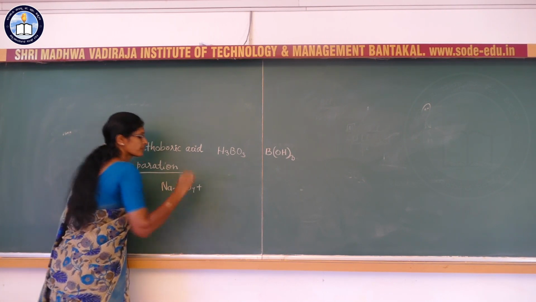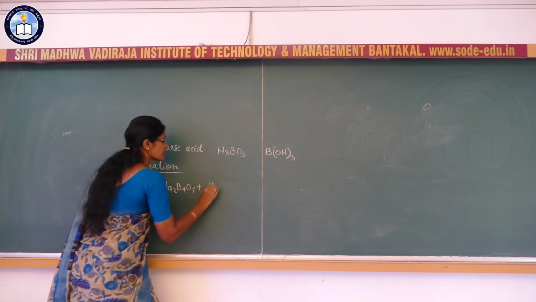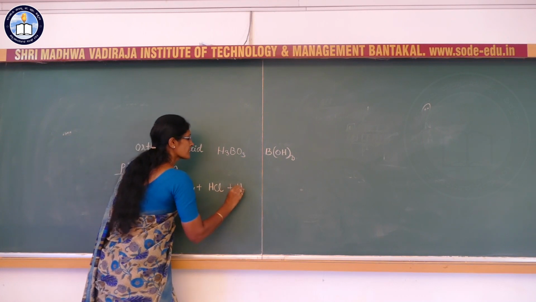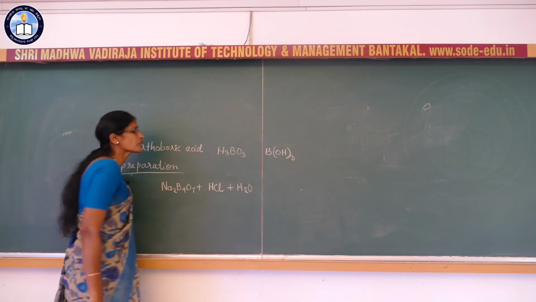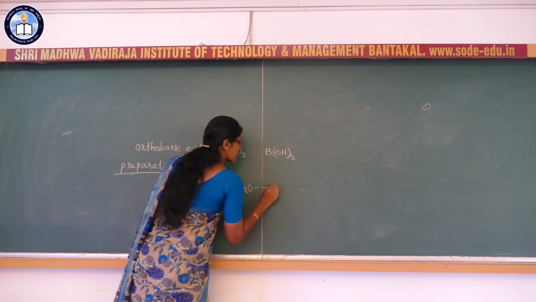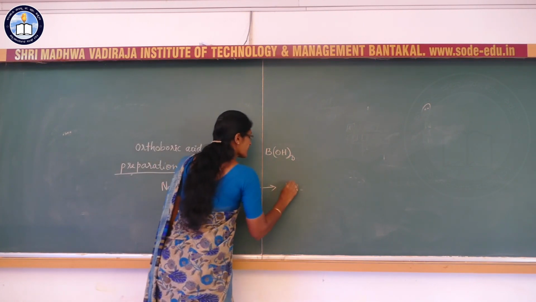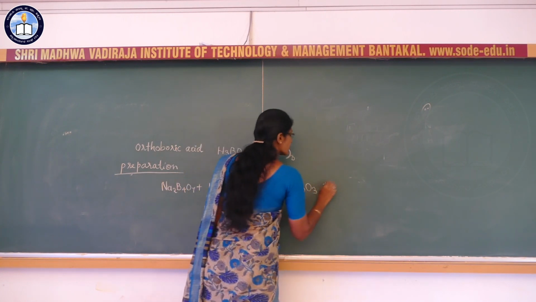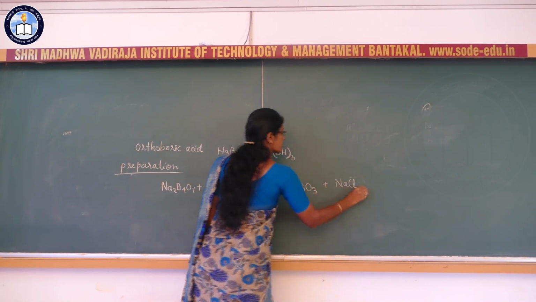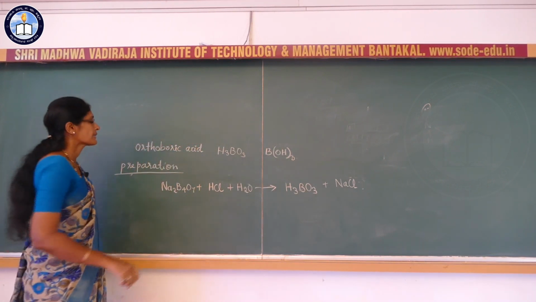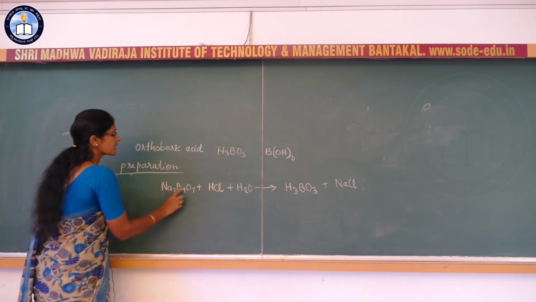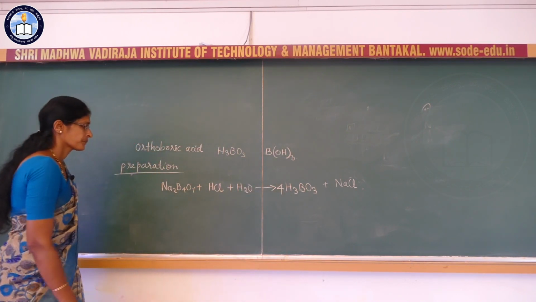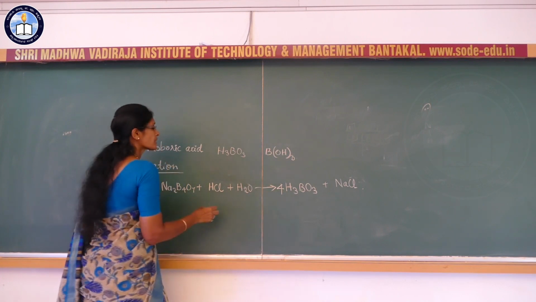Na2B4O7. When borax is dissolved in a solution of HCl, it gives orthoboric acid, H3BO3, and it gives NaCl. Orthoboric acid and NaCl. Okay, Na2B4O7 plus 2HCl gives 4H3BO3. Now balancing the equation here,